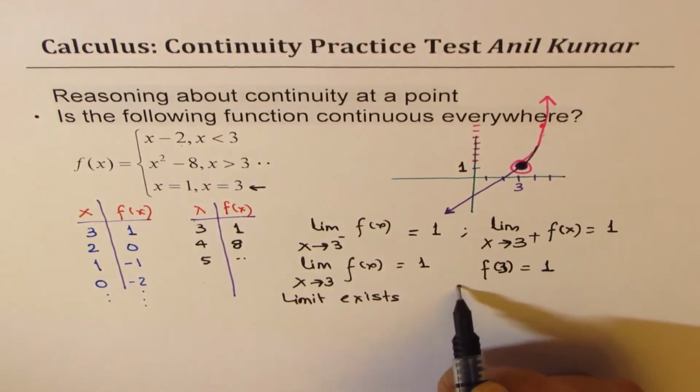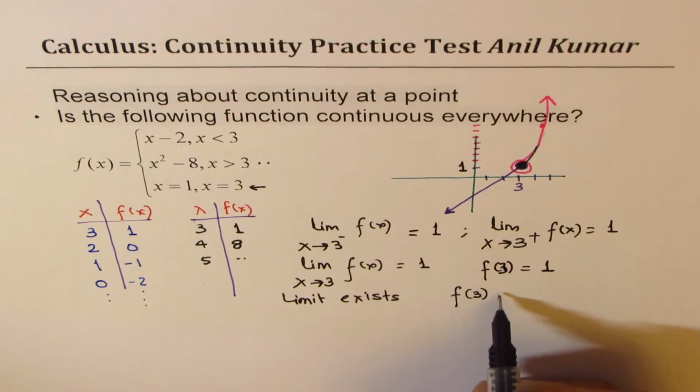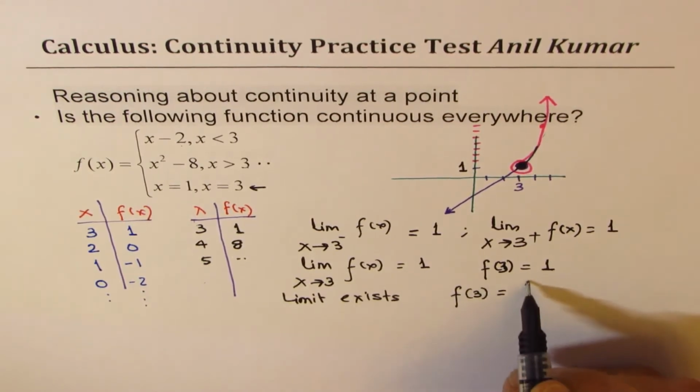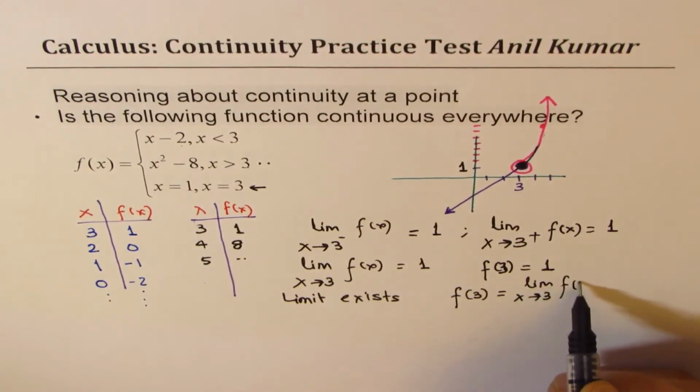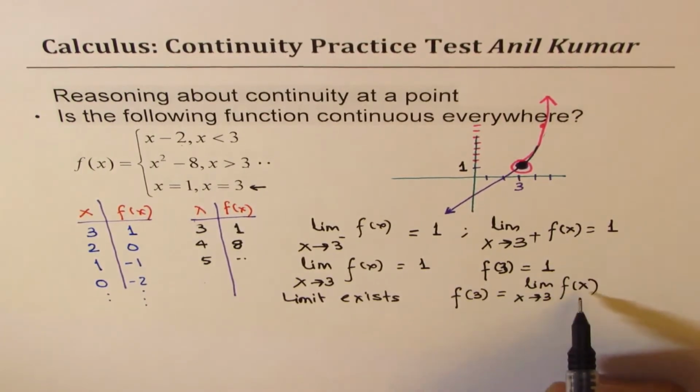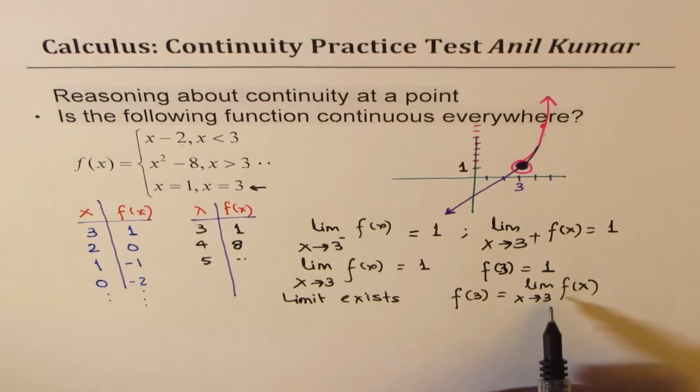Now since the value of the function at 3 is also equal to the limit of the function as x approaches 3, we say that the function is continuous, right?